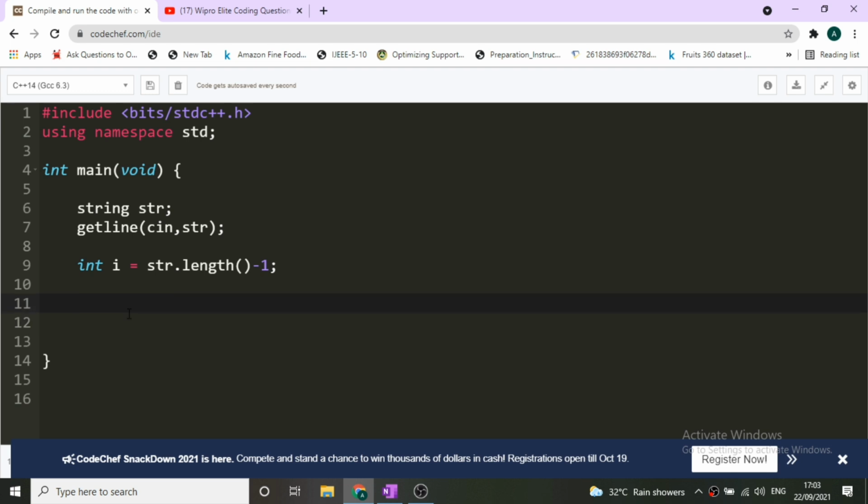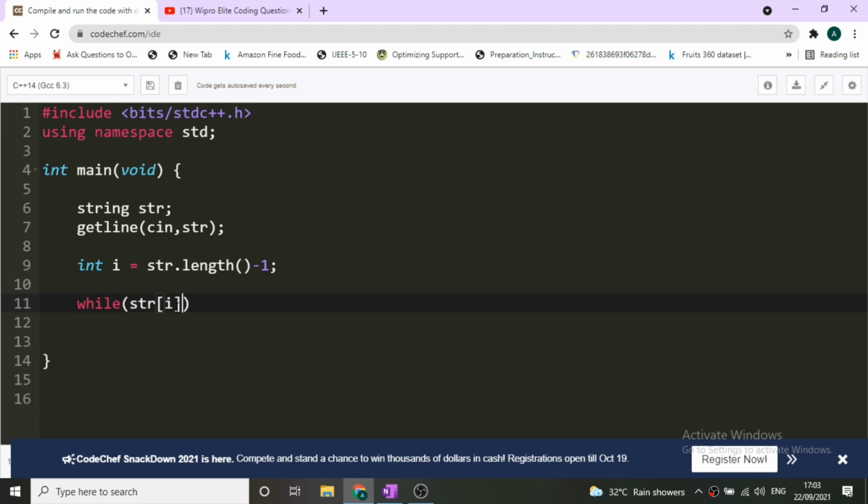Now what we'll do is, while our str[i], which at present is pointing to the last element, and let us assume that there are spaces present at the end of the string.